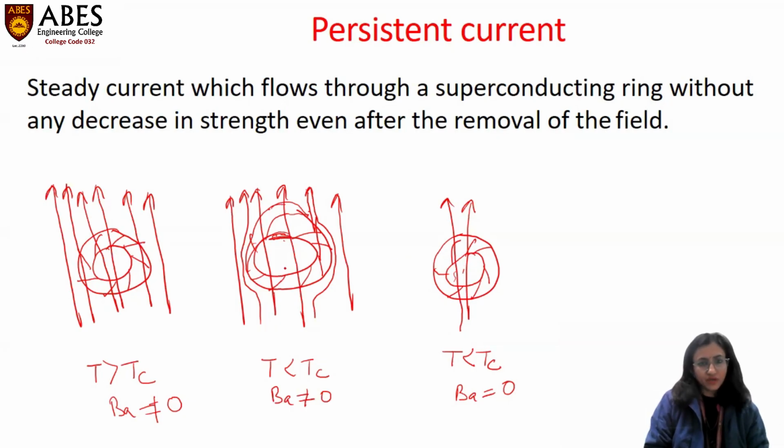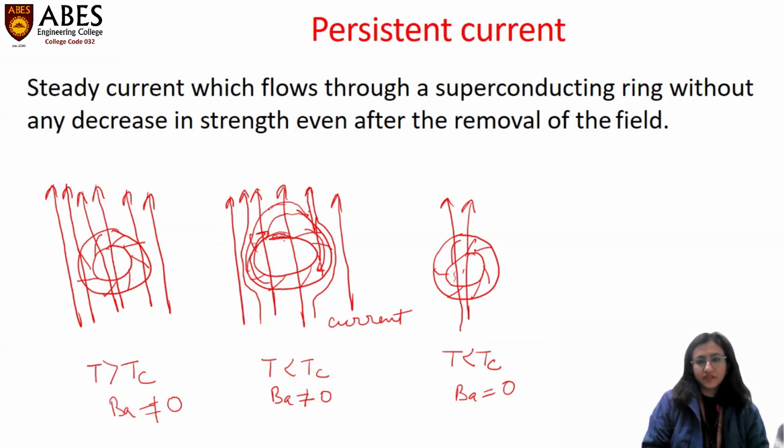Why does this happen? Because as the temperature is below the critical temperature, a certain current is developed inside the specimen, which traps the field lines in the hollow part.